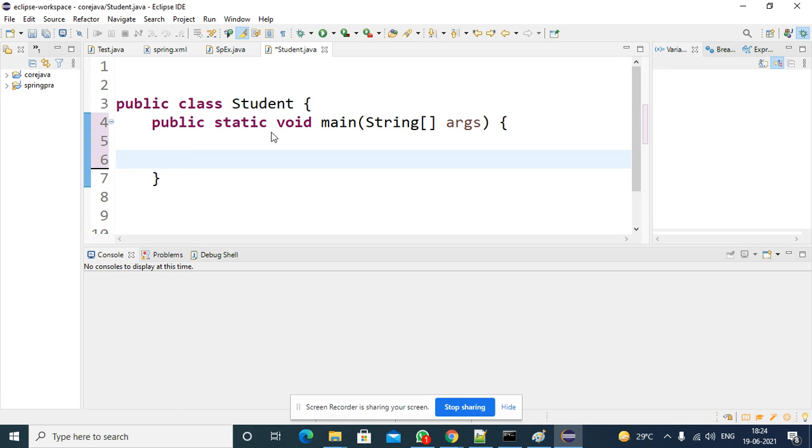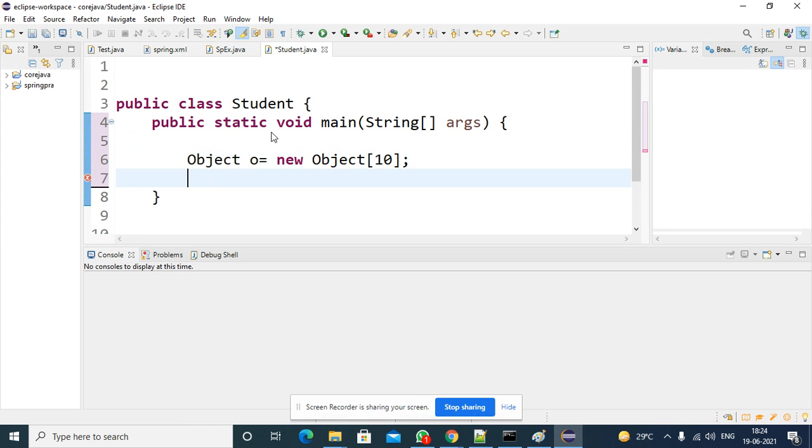So here create an object for the Object class. Object reference name, new Object array. So give some size, right? So here you can store any kind of existing or predefined classes' references inside that array.